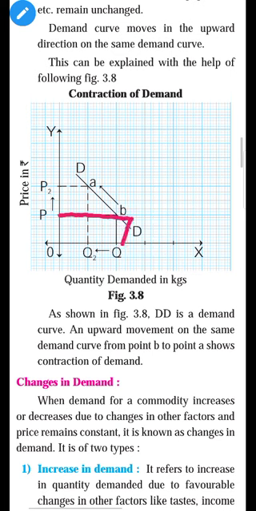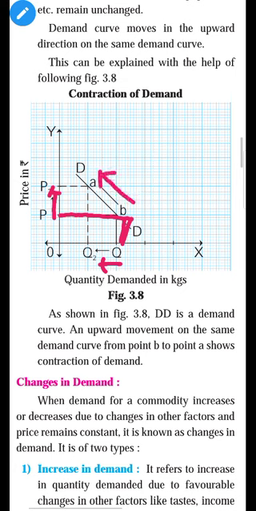But when the price increases from OP to OP2, demand contracts, that is, reduces from Q to Q2, and you can see the movement of the demand from B to A.